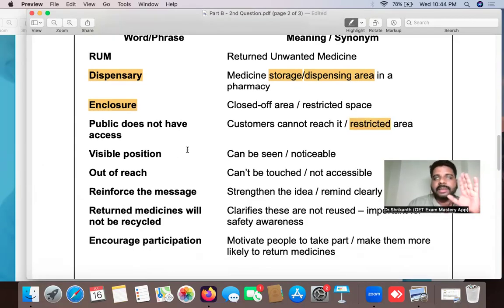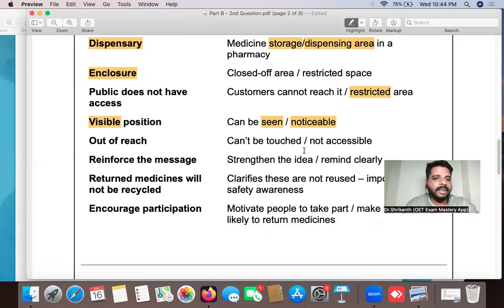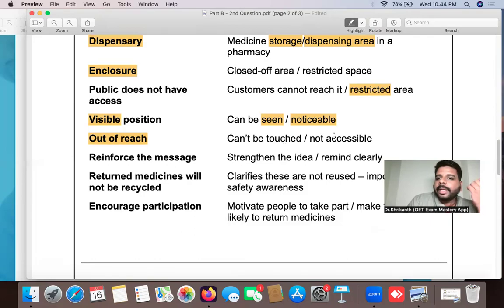Visible position. We'll be reading through the passage, so you will be able to understand. Visible means it can be seen, it is noticeable. In the question, these words will be there, but in the paragraph, instead of visible, they will write words such as noticeable or seen. Out of reach: when you're calling someone and the person is out of network area, it means they cannot be accessed right now. It's a little bit far away, it cannot be touched or it is not accessible.